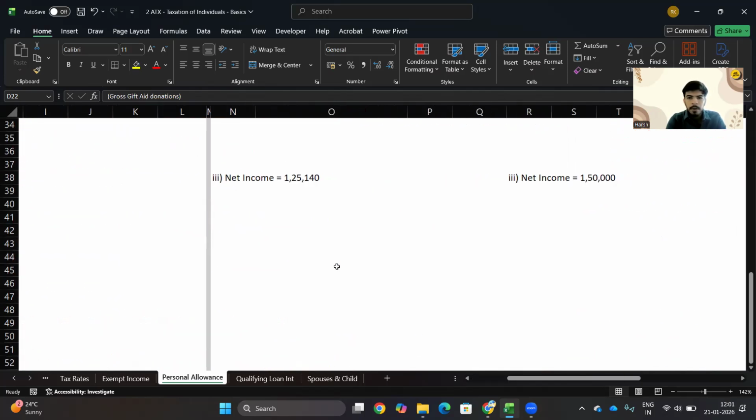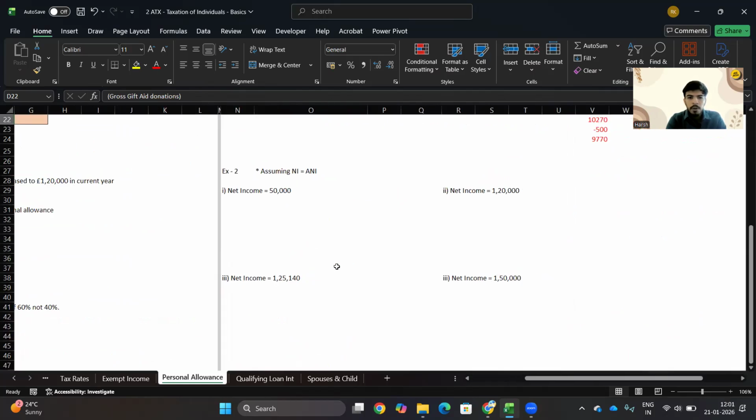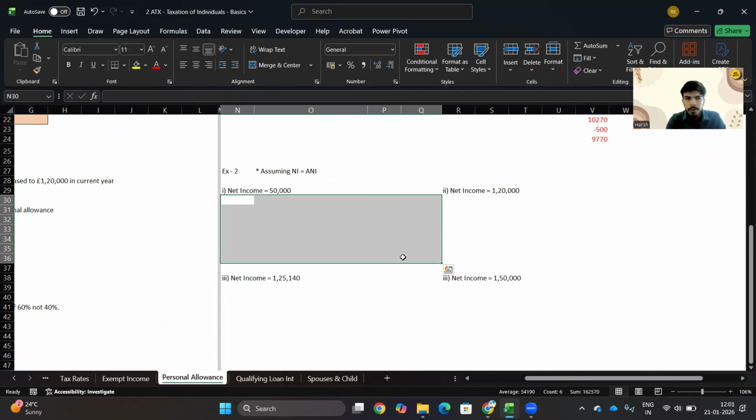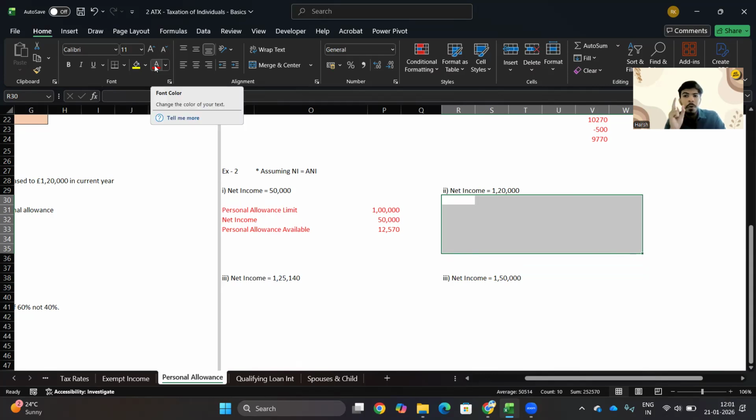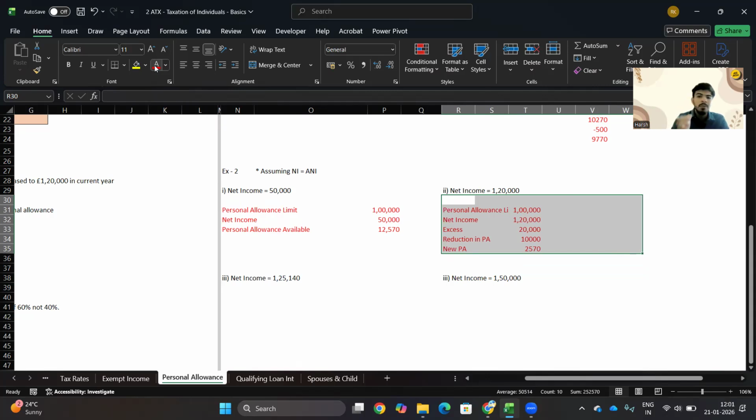So let's see one example. If your net income is 50,000 pounds, so you are under 1 lakh pounds, here you have the same PA, 12,570 pounds. Next is net income of 1,20,000 pounds. Here things would be changing. When your net income is 1,20,000 pounds, 20,000 is higher. So 20,000 divided by 2, you can do it easily, which means 10,000 is the reduction in PA, which means you only get 2,570 as your new personal allowance.